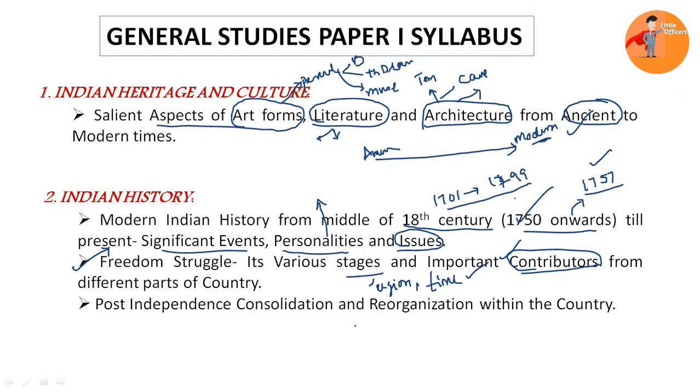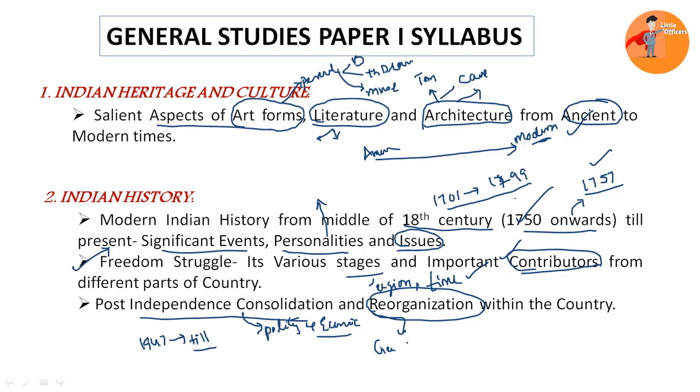Next, third section is post-independence consolidation and reorganization within the country. So this you can link with the polity and economic development. Clear? So here you will be looking at how we have consolidated from 1947 onwards till the present time, and what sort of reorganization has happened within the country with respect to the geographical boundaries, like we have reorganized the states and polity and economy and other various aspects of the country, right? So this is the second section.